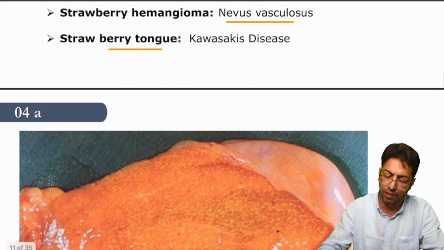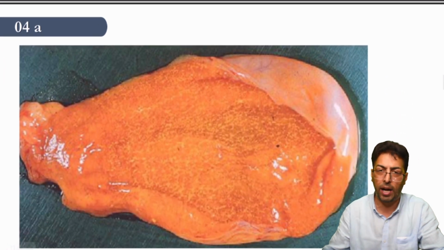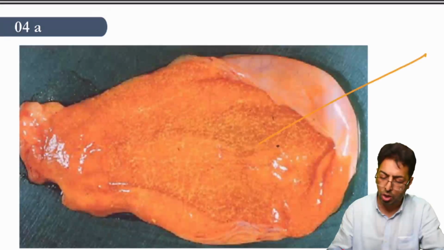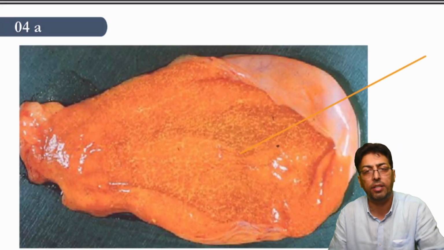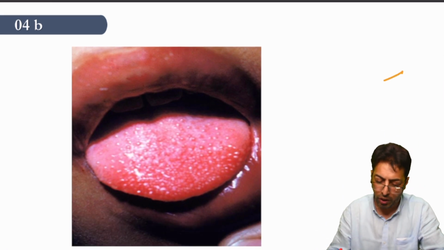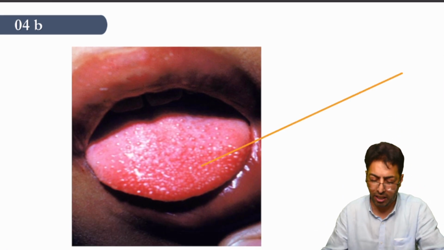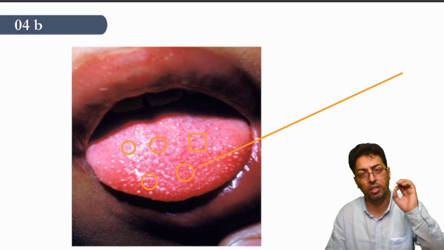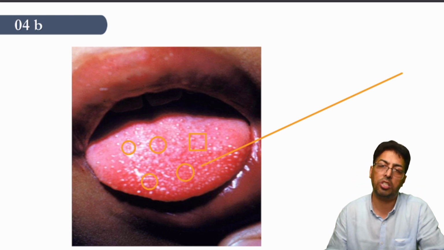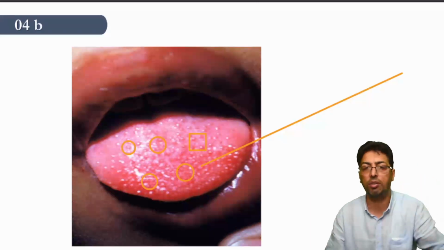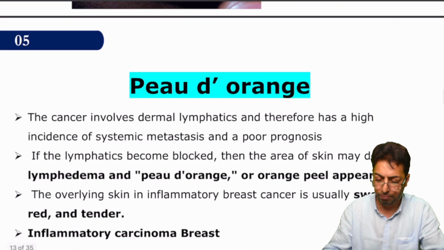And as you can see in the figure over here, this is the gallbladder, and this gallbladder has excessive accumulation of cholesterol, and this is the strawberry gallbladder, well appreciated in the figure. Now, strawberry tongue. Over here, you can see the tongue, and these lesions resemble the strawberry. The tongue as a whole resembles a strawberry. So this is the strawberry tongue, classic of streptococcal scarlet fever and Kawasaki's disease.